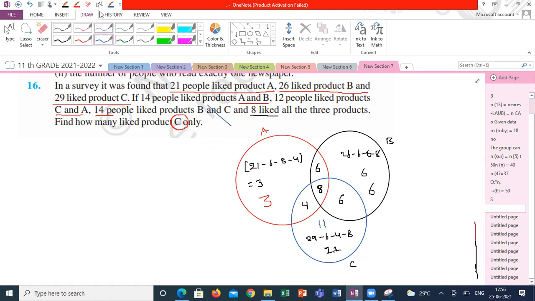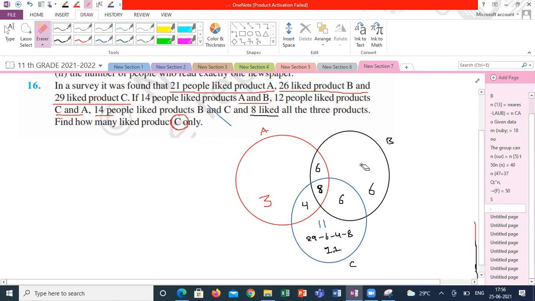Now you apply the given data and you will be able to sort out whatever question they may ask. This is your final Venn diagram. For drawing this Venn diagram, usually we give 4 marks without any explanation. Now he is asking how many liked only product C. This is the region of only product C. What is the answer from the Venn diagram? 11.